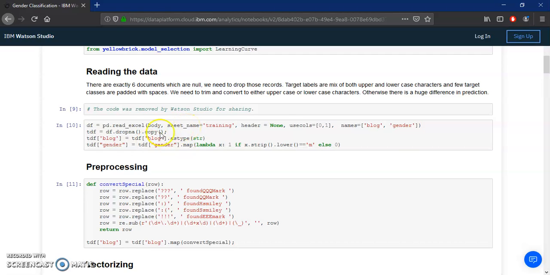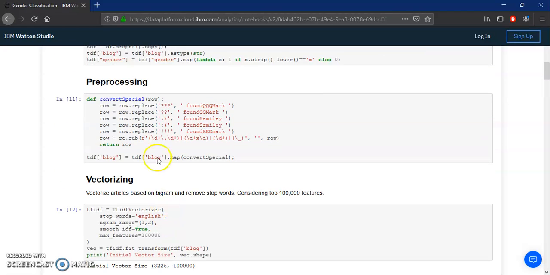I'm dropping the null values, converting the blog type to string, and mapping male to 1 and female to 0. Then I perform pre-processing techniques where I replace these special characters with these strings, and apply some regular expressions to substitute some characters.